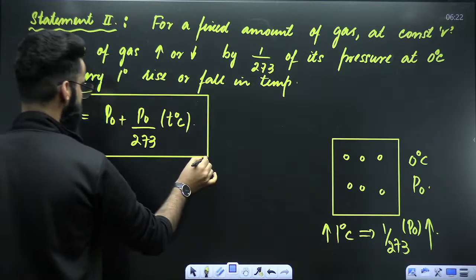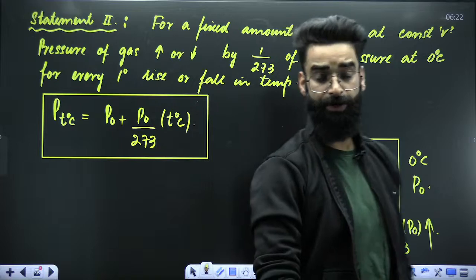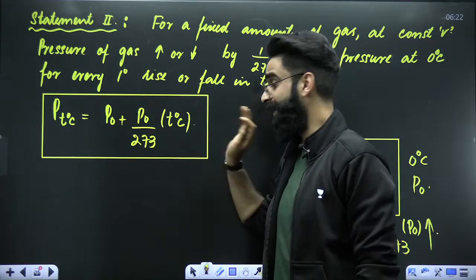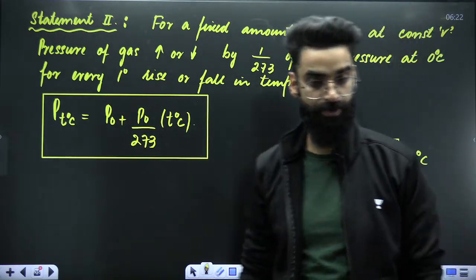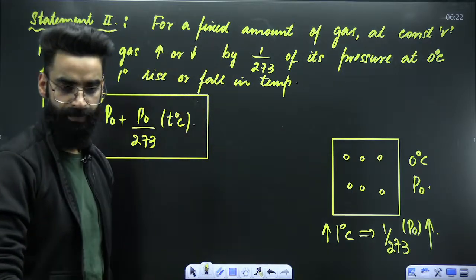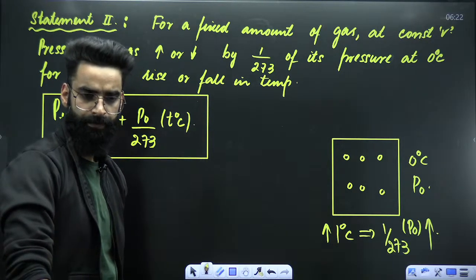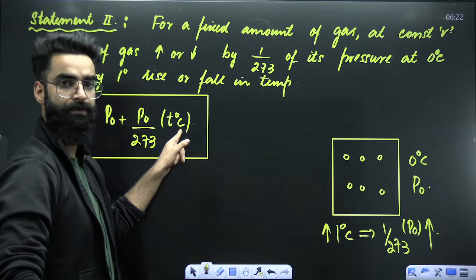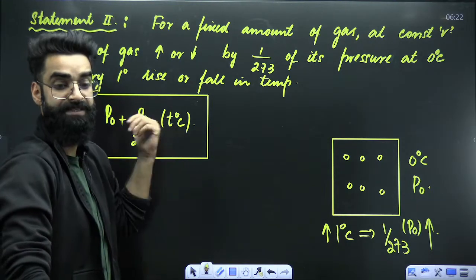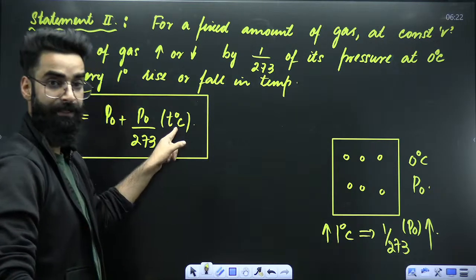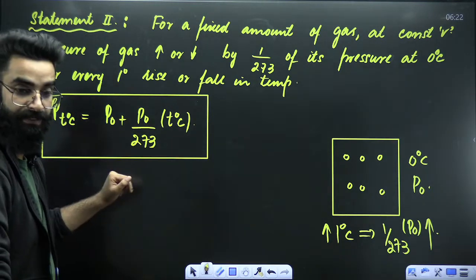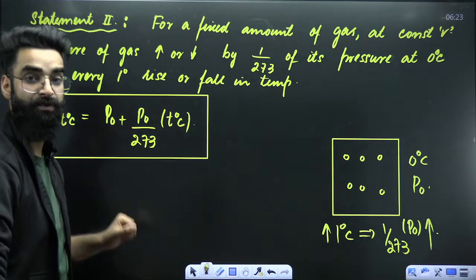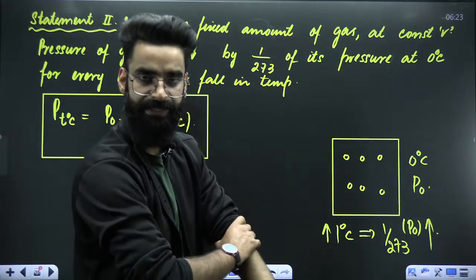So this is the equation we are going to remember in order to calculate pressure of the gas at any temperature in degrees centigrade. In this equation, we are using temperature directly in degrees centigrade. I hope it's clear to everyone. If the gas is at 0 degree, put the value of T as 0. This term becomes 0, so pressure of the gas at 0 degree is equal to P naught. If the temperature is 1 degree, it's P naught plus P naught by 273. 2 degree, P naught plus 2 times P naught by 273. Minus 1 degree, P naught minus P naught by 273. You just have to put the value of temperature, nothing else.